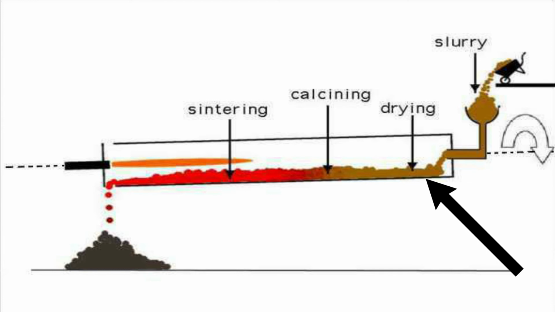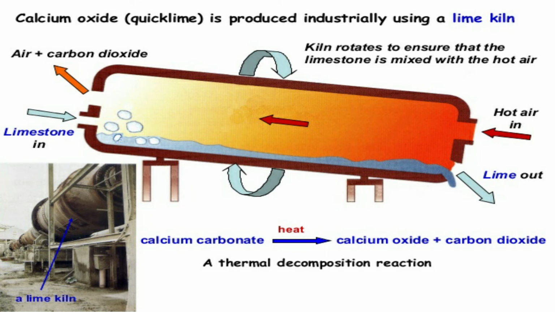And second, in the central part of the kiln, when the temperature is around 1000 degrees centigrade, limestone and dry mix or slurry undergo decomposition, friends, to form quick lime, and carbon dioxide is emitted here, which escapes out. The material forms small lumps called nodules. This is called the calcination zone. Here, the calcium carbonate, that is CaCO3, that is limestone, forms calcium oxide, that is CaO, plus carbon dioxide is liberated.